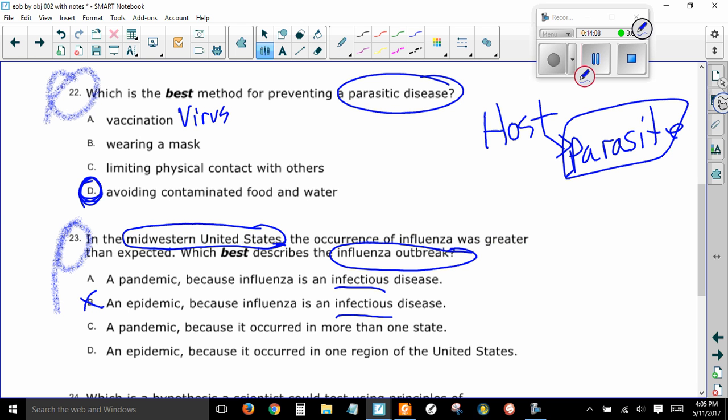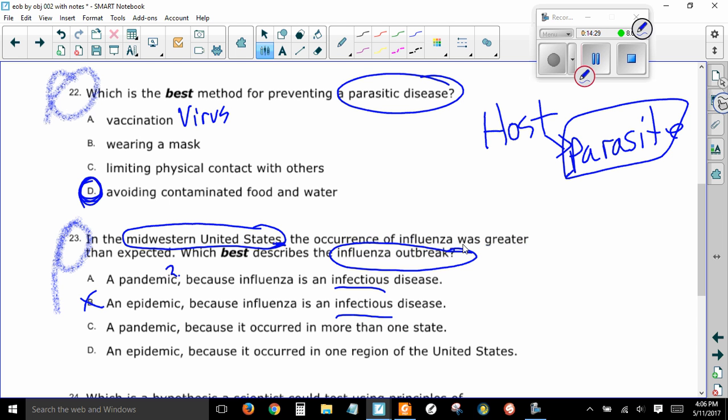So it's not an epidemic. It could be a pandemic, depending on the scale you're looking at. If you're looking at from more than one state, maybe it's a pandemic. Nowadays, most pandemics are considered when it goes from one country to another country.